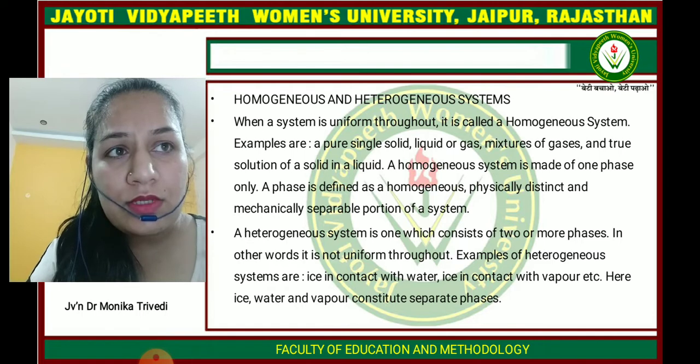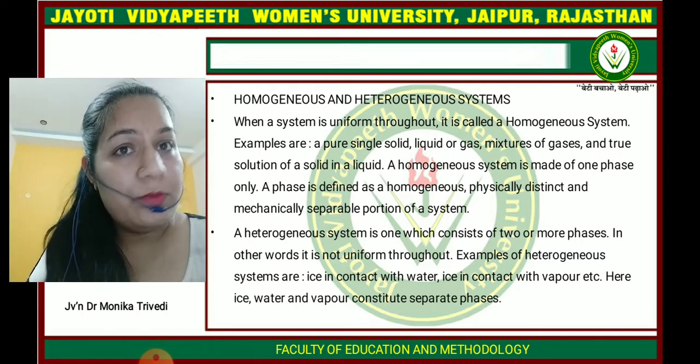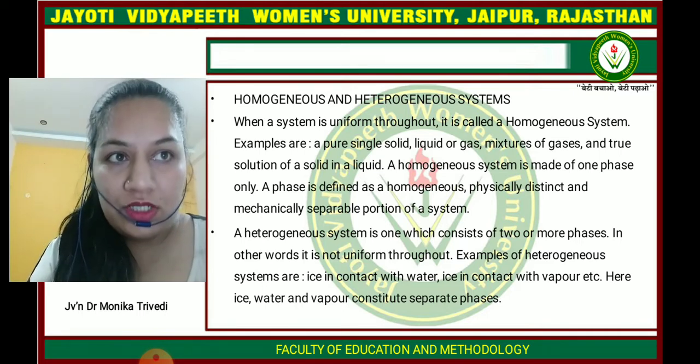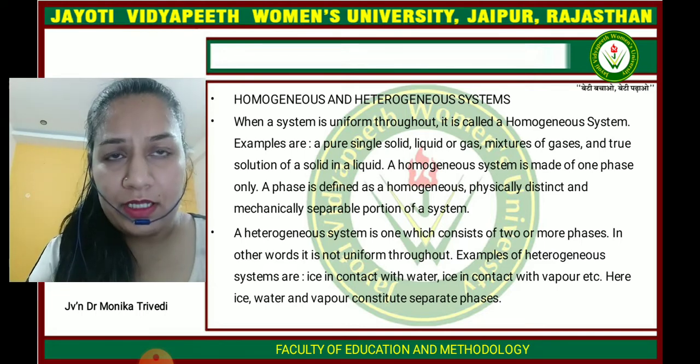A homogeneous system is made up of one phase only. Only one phase appears in that kind of system. A phase is defined as a homogeneous physical state which is separated in the system.